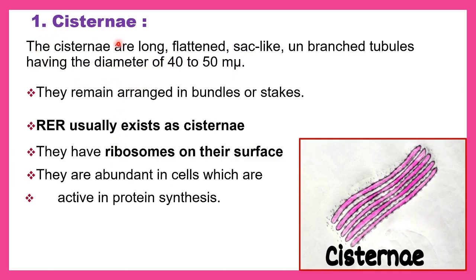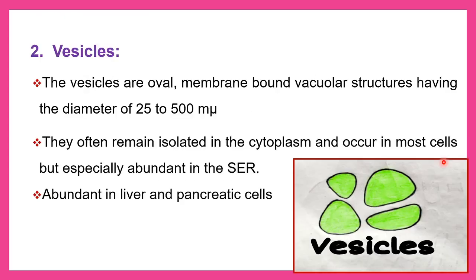Now the cisternae. Cisternae are long, flattened structures associated with one another, and they have ribosomes on the surface. They have a diameter of 40 to 50 millimicrons, and they are usually accompanied by ribosomes. These lamellae or cisternal structures are involved in the synthesis of proteins.